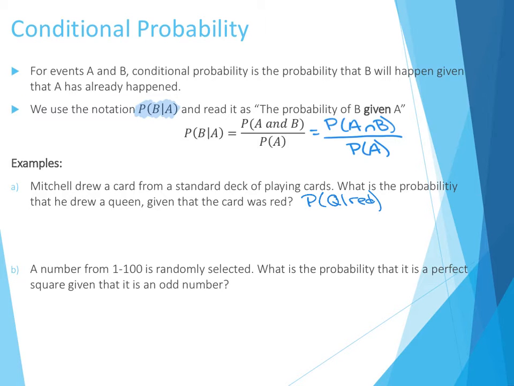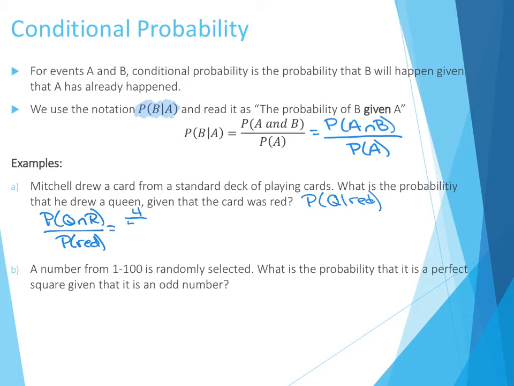Okay, so according to our formula, that means we're going to care about the probability of being a queen and red, and we're going to divide that by the probability of just being red. So the probability of being a queen and red